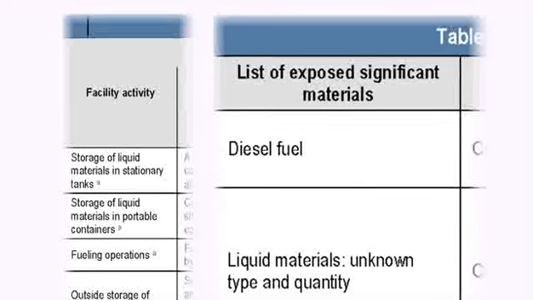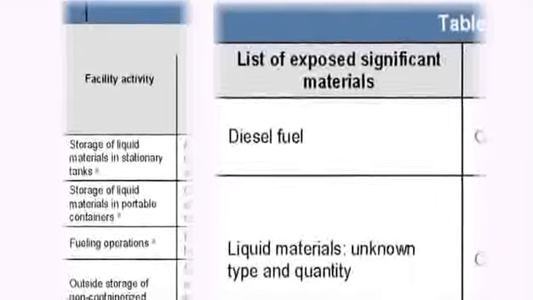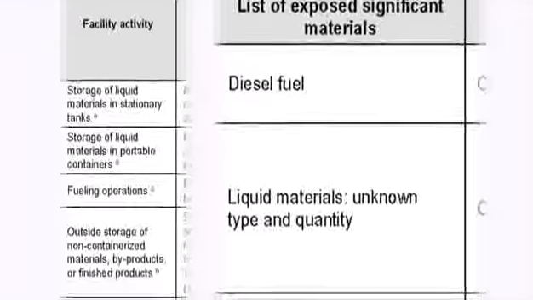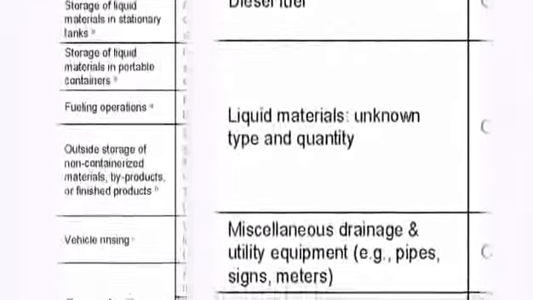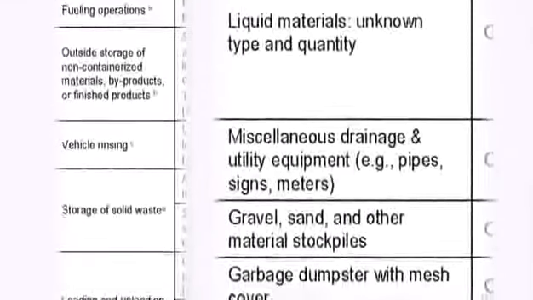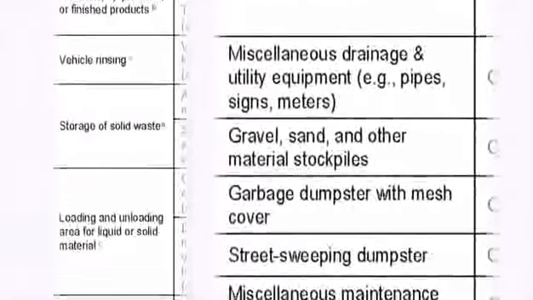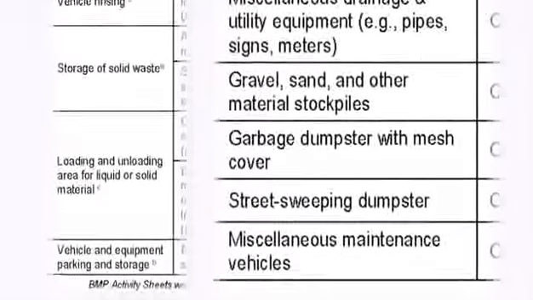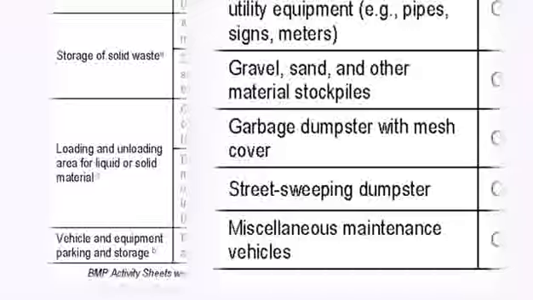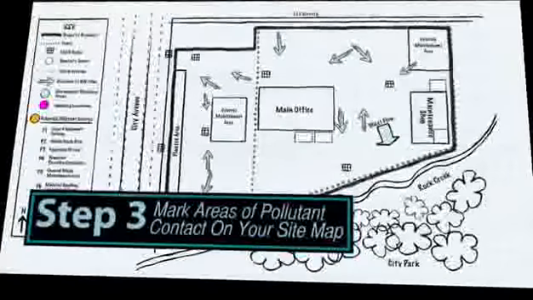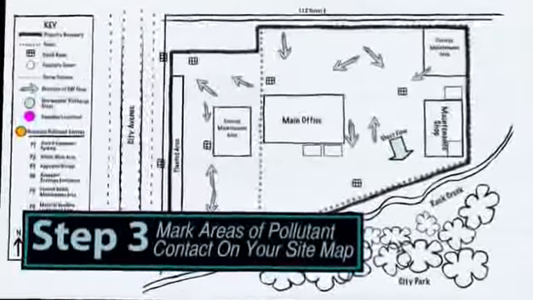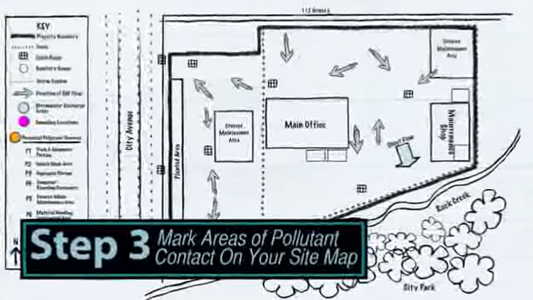Another resource to help you identify pollutant contact areas is your facility assessment, required in Section S3B2 of your permit, which includes an inventory of industrial activities and materials that are potential pollutant sources. Now that you've walked your site and noted the actual and potential areas of pollutant contact, you need to indicate these areas on your site map.